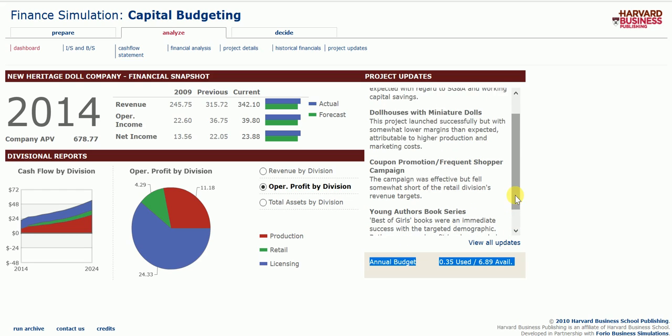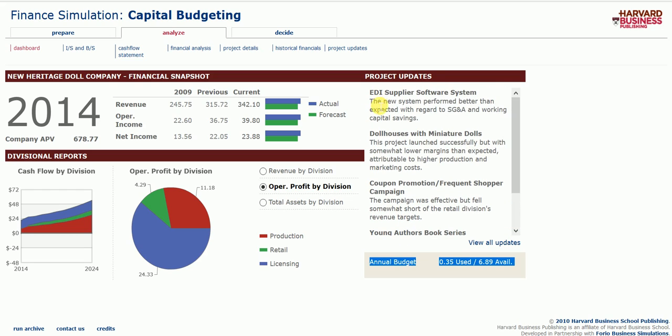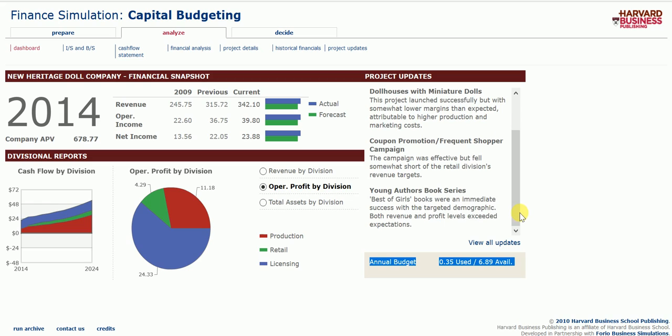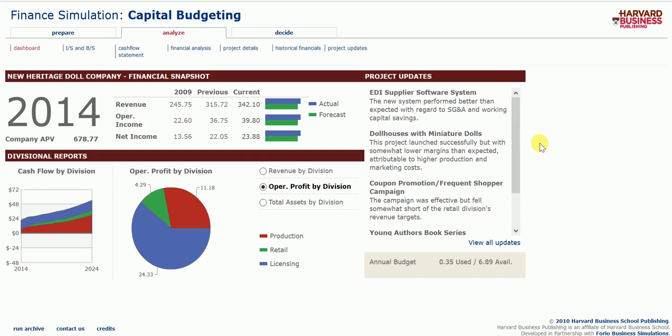For the EDI supplier and software system, the new system performed better than expected with regard to the SG&A and working capital savings. So it lets you know how your investment is performing, and where it's going to go wrong. Right here, the coupon says the campaign was effective but fell somewhat short of the retail division's revenue target. So it didn't quite meet what it needed to at that rate.